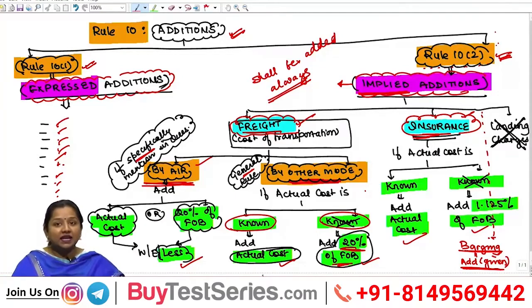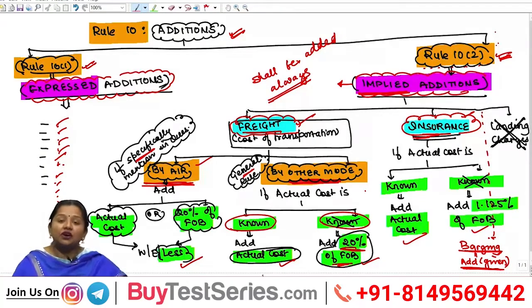For example, if Reliance imports certain inputs in their own vessel, in their own ship, do they have to charge additional freight from themselves? Obviously not. If you travel in your own conveyance, do you charge freight from yourself? No. It is just an imputed cost which we generally consider under customs valuation.